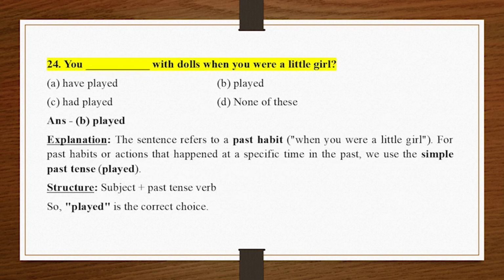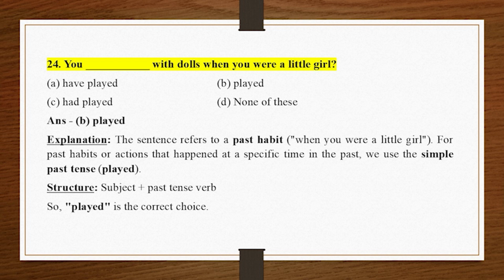24. You _ with dolls when you were a little girl. A. Have played, B. Played. C. Had played, D. None of these. Answer B. Played. Explanation. The sentence refers to a past habit, when you were a little girl.